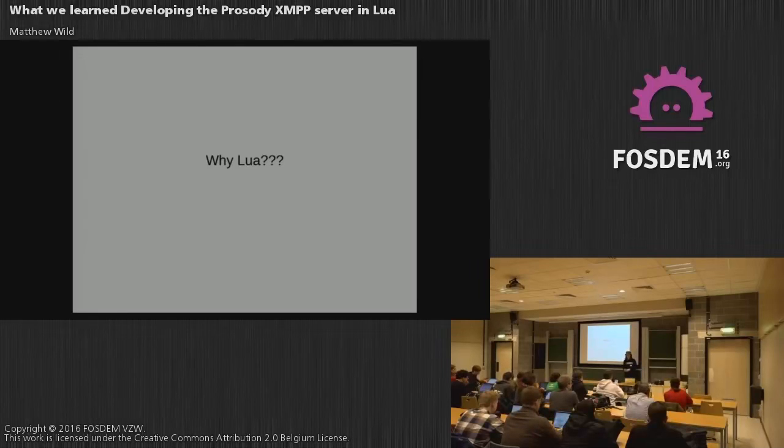So the first worry that came to mind was the performance of a scripting language. A scripting language is generally a category of language that you use to get things done, but not necessarily perform well. And so it wasn't a natural choice. But I was joined, when I started the project, by a couple of friends from the XMPP community.